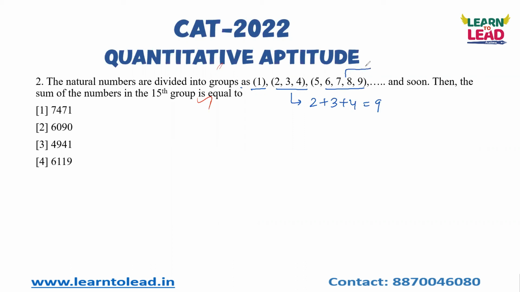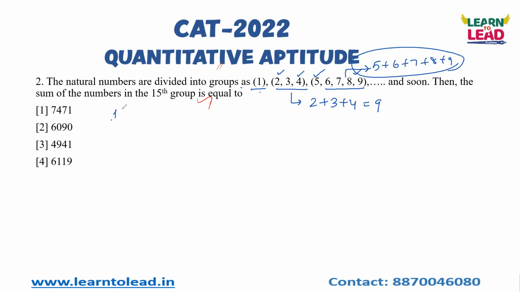If I ask you the sum of numbers in the third group, it is nothing but 5 plus 6 plus 7 plus 8 plus 9. It is easy to answer that, but similarly you have to find out the sum of numbers in the 15th group. Here the first group is 1, the second group starts with 2 and ends with 4, and the third group starts with 5 and ends with 9. So you should know this logic.